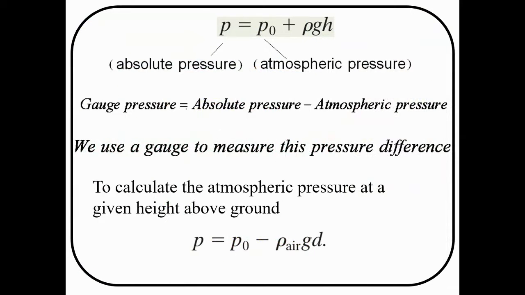So here my absolute pressure is P, and this P naught is my atmospheric pressure. Now, could you please compare this equation with the one we found just before? When you go deeper and deeper, this is the relation connecting pressure with depth. Suppose you are flying in the sky, going to a high altitude, or climbing a mountain. What will happen? What is the pressure?